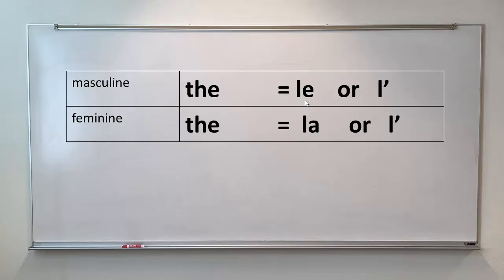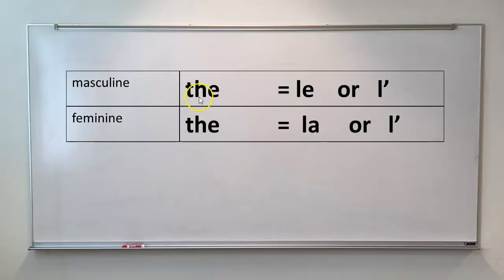Another way of looking at this would be to say, well, if you see a le in front of a noun, that means it's masculine. If you see a la in front of a noun, that means it's feminine. If you see an L apostrophe, you have no way of knowing because L apostrophe can be masculine or feminine, and we will look at that in just a second. Okay, so le is arbitrarily masculine, la is arbitrarily feminine.